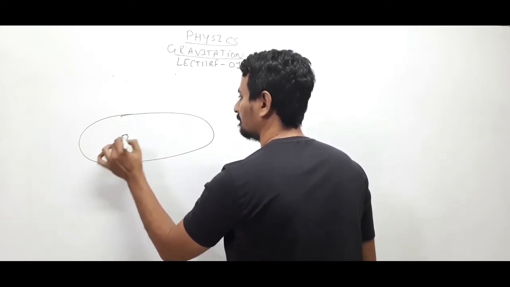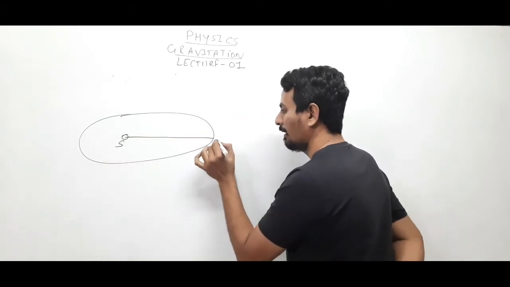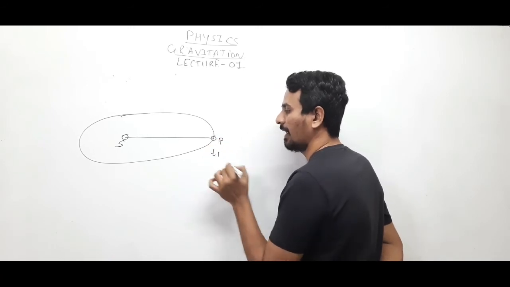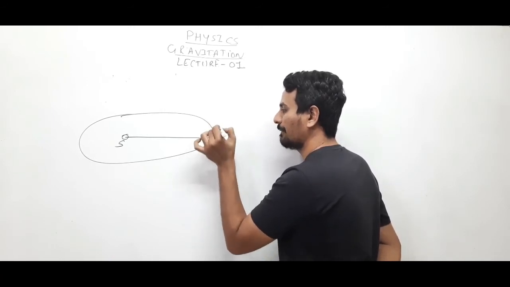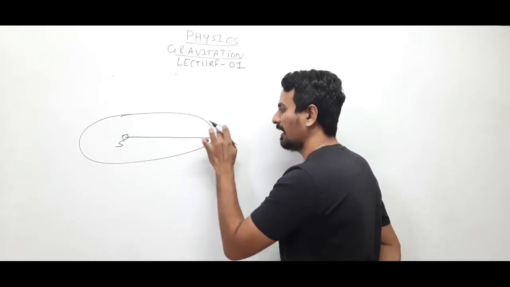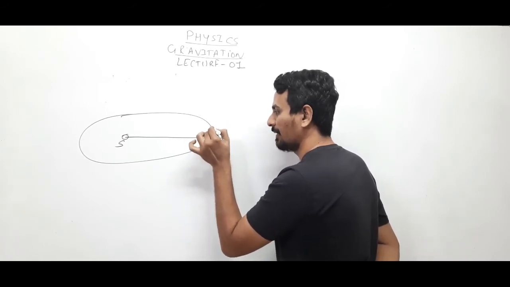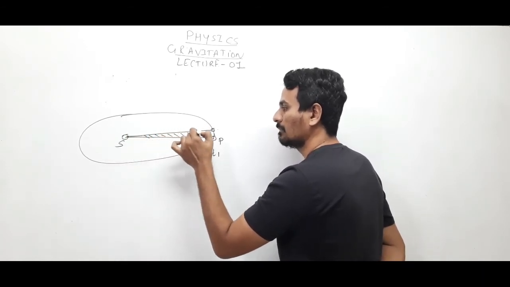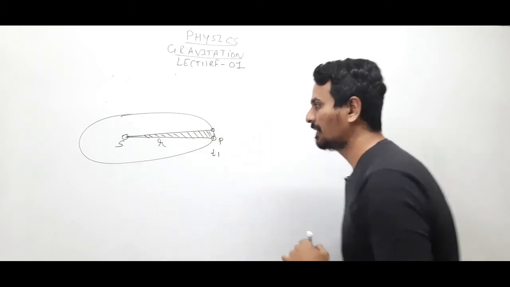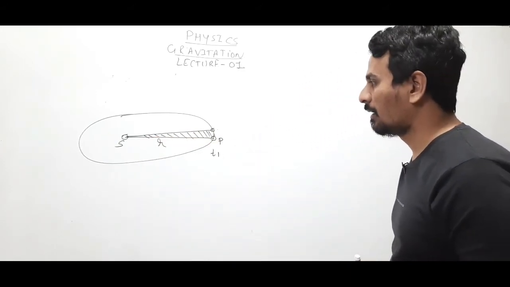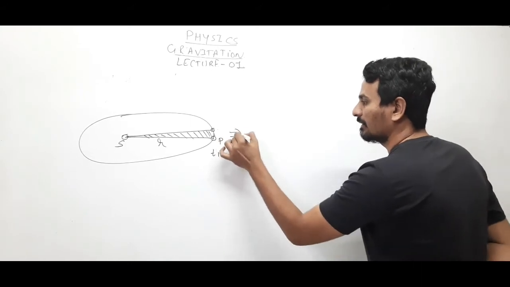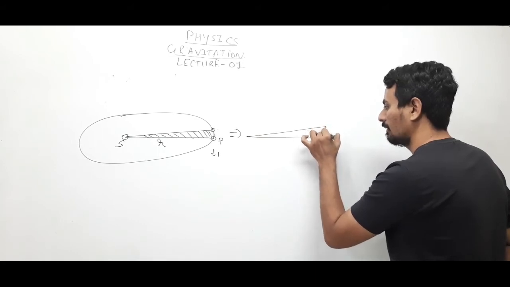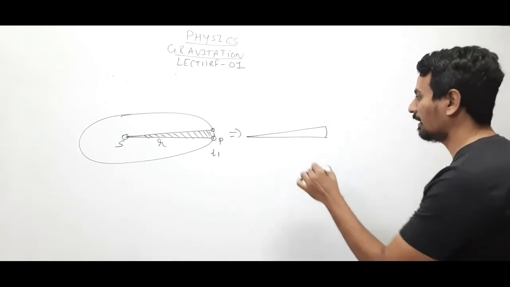Say this is the sun. Suppose that the planet is here at time t1, and after a very short span of time, say dt, the planet is at this point. So it has covered this area. Let this distance be r. This is how the covered area looks.